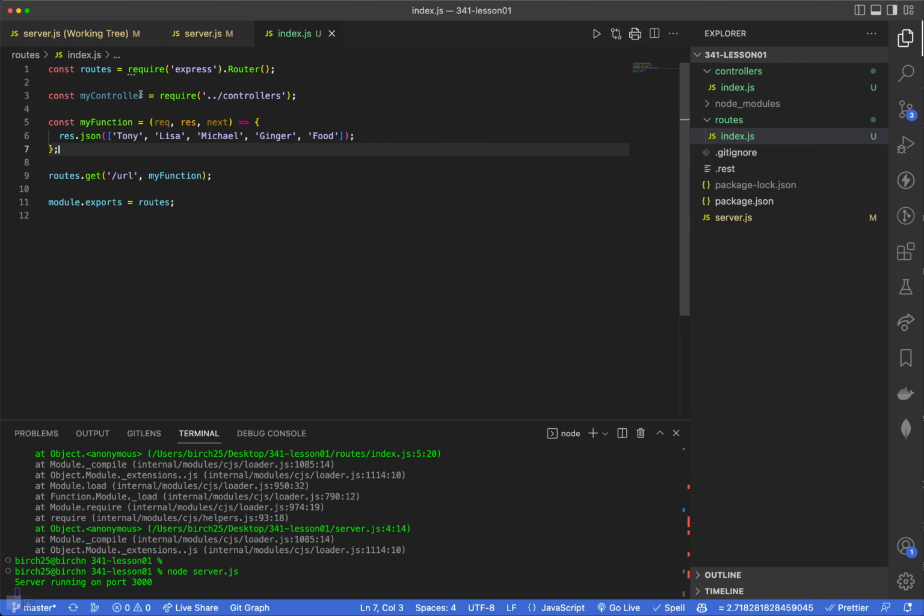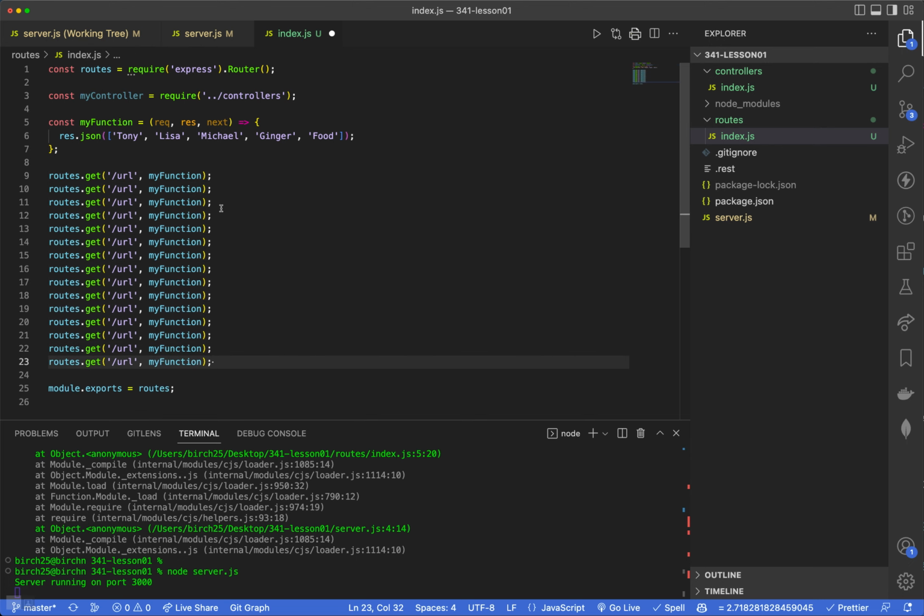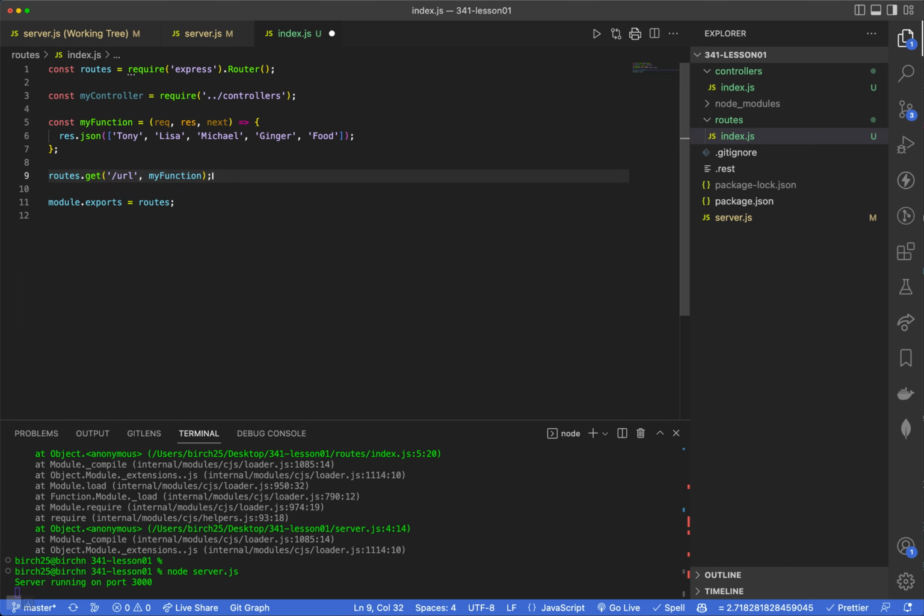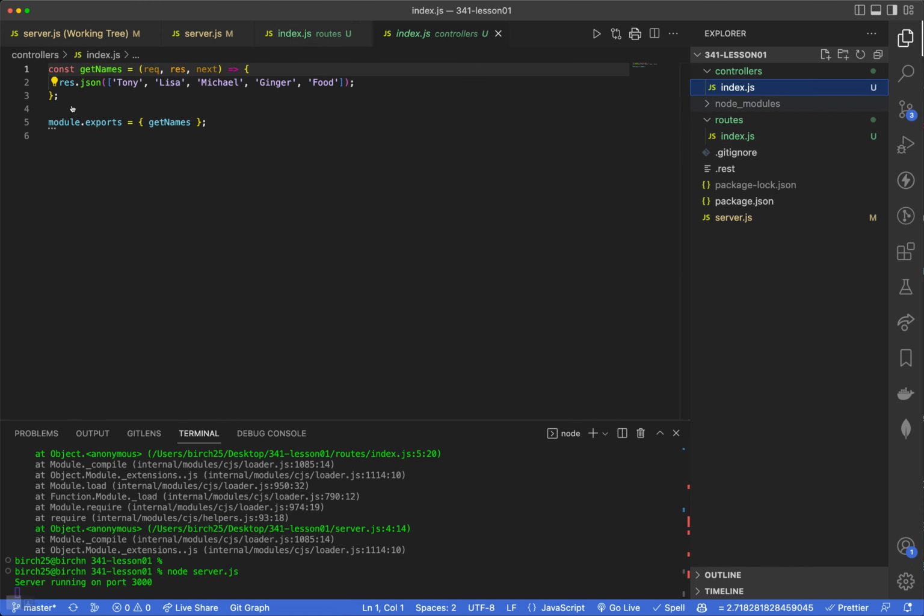Well, now if I want to put that named function somewhere else, if I want to have the logic for these routes stored somewhere else, and then if I have 100 different routes, they can all be right here, and my functions for all of them can be stored somewhere else. Okay, all I have to do is put that function here and export it. Okay, so I declared my named function and I have it here. I could also use export default if I wanted to, if I only had one function that I needed.